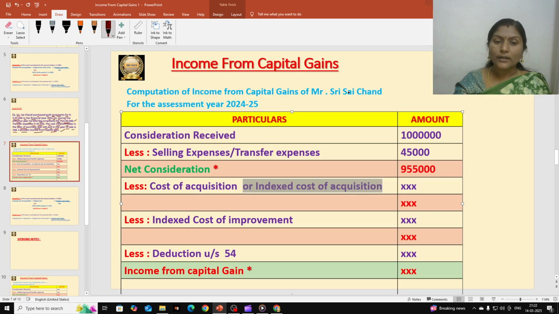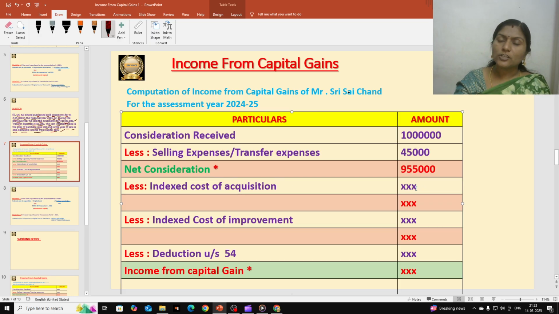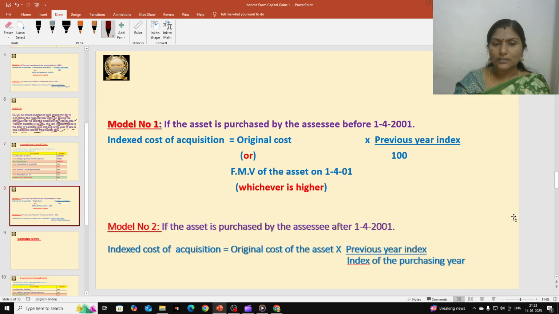So here I will remove this cost of acquisition. Do they give the indexed cost of acquisition in the question? No, we have to find it out. There are formulas, two formulas under two models. The first one is if the asset is purchased by the assessee before 1-4-2001.